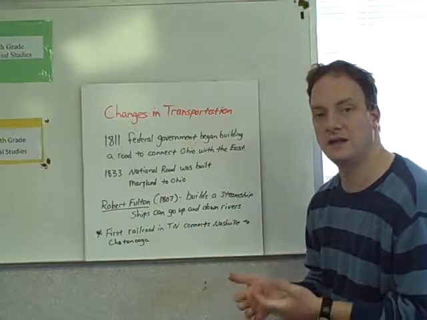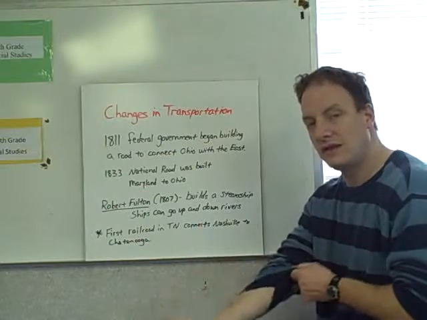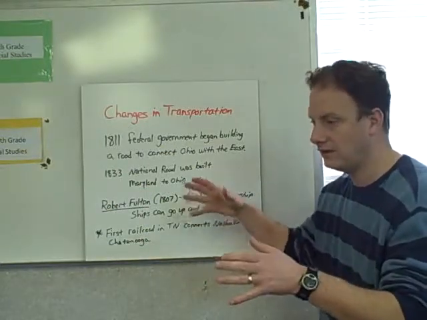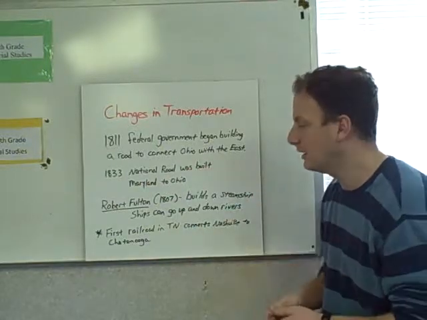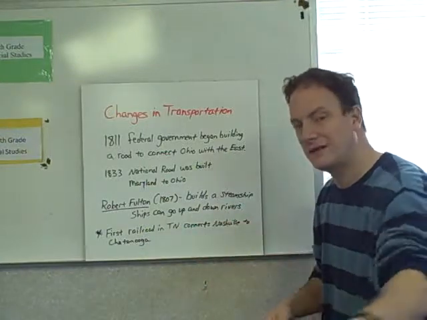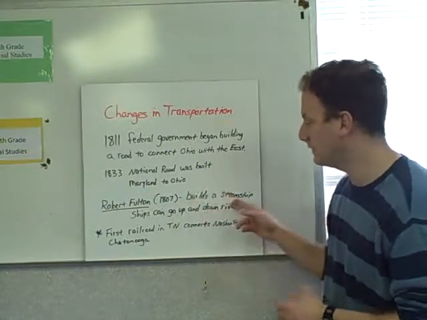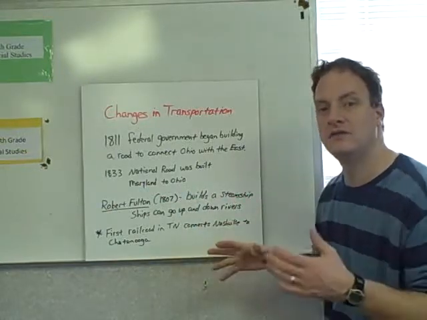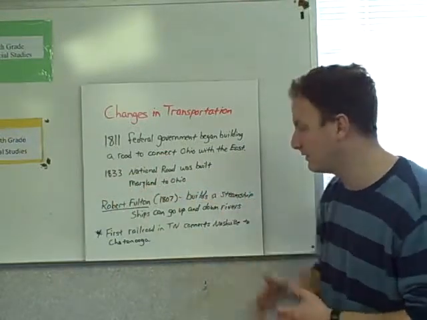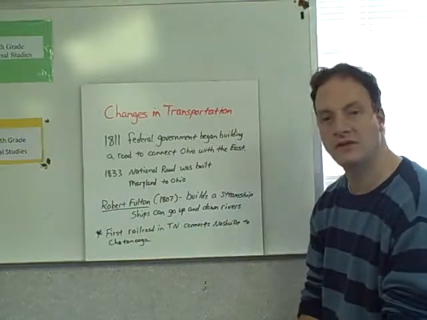Yeah, in those days, states relied on the rivers in their areas, and cities relied on the rivers in their areas to get their supplies from one part of the state to the next. The only way you could do this was load your supplies up on the ship and go downstream. Well, it's hard to come back upstream if you needed to. So Fulton invents the steamship, which uses steam power, and now the ships can go down the river and back up that same river. The first railroads in Tennessee are built, and they connect Nashville to Chattanooga.